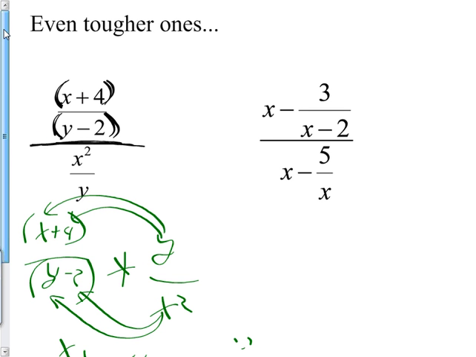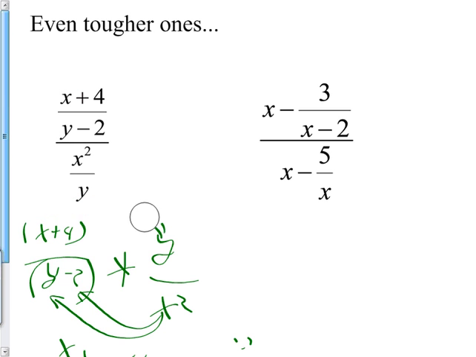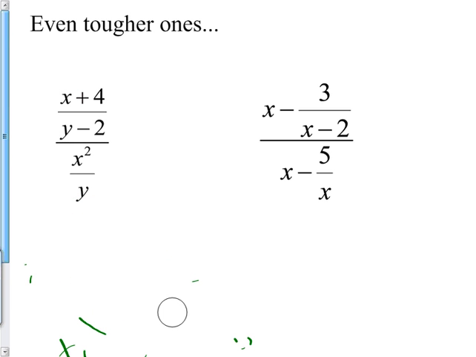This last one here is brutal. If I asked you to do it, I betcha I'd only have one kid get it right. And yet, it's a question on your test. It's not the same answer, not the same question, but there's one like it. Watch, if I were you, I would try it, but kind of watch me do it and see which parts you could have handled yourself.